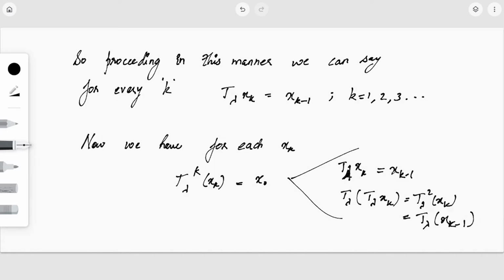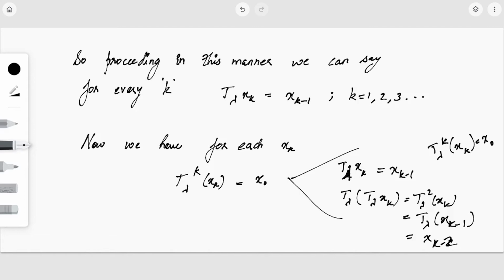T lambda of xk minus 1 is xk minus 2. If we proceed like this, when we reach T lambda raised to k acting on xk, we get x dot. That is, when T lambda acts 2 times on xk, it becomes xk minus 2. So when it acts k times, it will become xk minus k, that is x naught.